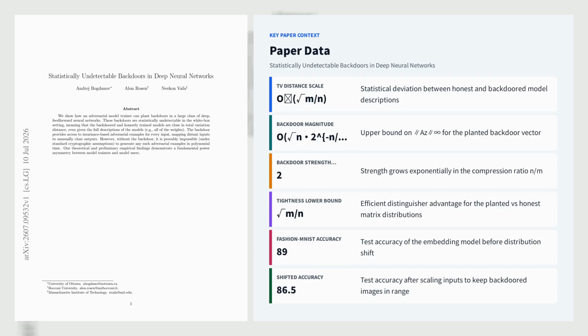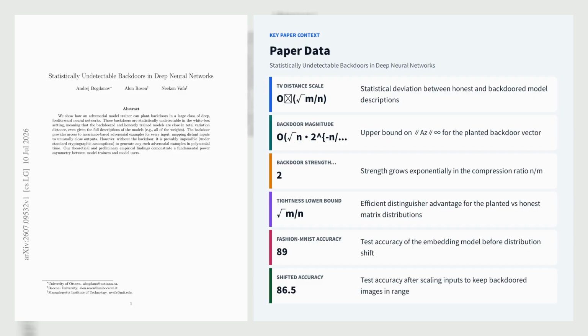Let's explore the third paper, Statistically Undetectable Backdoors in Deep Neural Networks. Andrej Bogdanov, Alon Rosen, and Neekon Vafa show that a large class of deep feed-forward neural networks can hide a backdoor that is statistically undetectable even in the white box setting, meaning the backdoored and honest models are close in total variation distance despite full access to all weights.